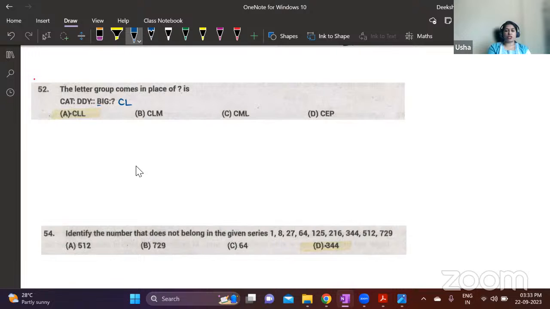So after G, you have H, I, J, K. And then after leaving 4 letters, you get L. So option A. 1 plus 2 plus 4. Correct. For the first letter, it is plus 1. For the second letter, it is plus 2. And then for the third letter, it is plus 5. Correct. It is option A.